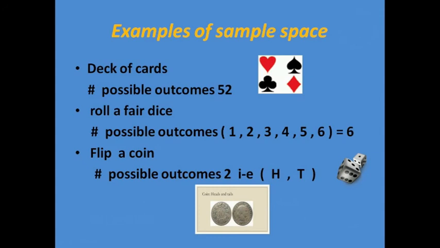When we roll a fair die, the possible outcomes are 1, 2, 3, 4, 5, 6, so the number of possible outcomes is 6. When we flip a coin, the possible outcomes are 2, that is head and tail.